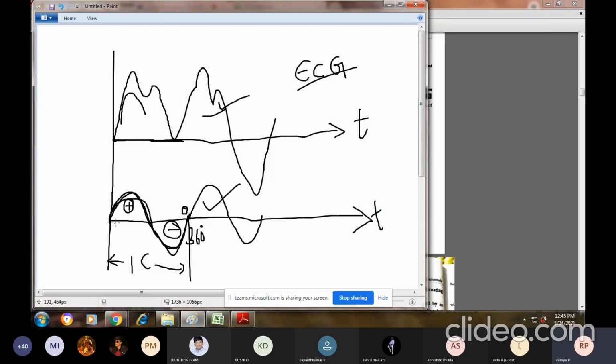It will start from zero. This is 180 degree at this instant, and this is 360 degree. From 0 to 360 degree, it gives you one cycle. And if the repetition continuously forms, then it is said to be periodic in nature. Whenever we indicate the cycle in terms of degrees, it starts at 0 degree, at the maximum it is 90 degree, again 180 degree, then 270 degree, and then 360 degree.